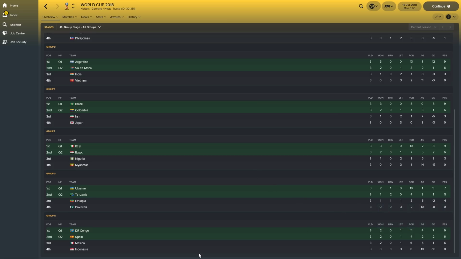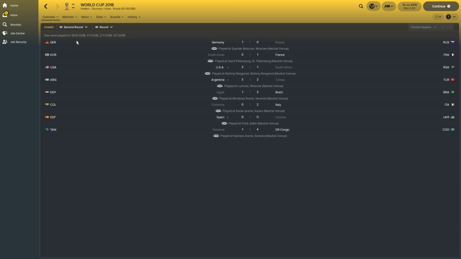Mexico, how have Mexico done this? Why have they not been good enough? But they're a bit unlucky this time around because 3 teams got 6 points, but Congo went through top on goal difference after managing to score 5 goals against Indonesia, and they also beat Mexico 5-2. That's what did it for them. Indonesia seemed to do quite well against Spain. I suppose they just defend really deeply and Spain just can't pass their way through. That might be why.